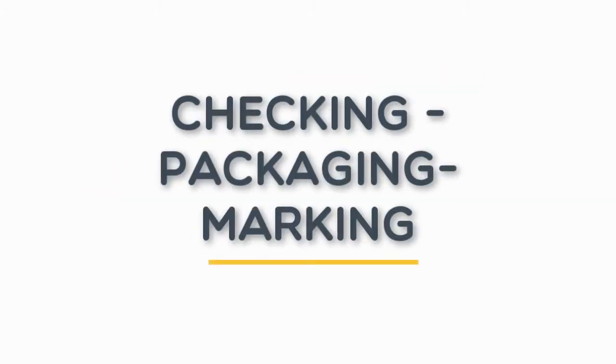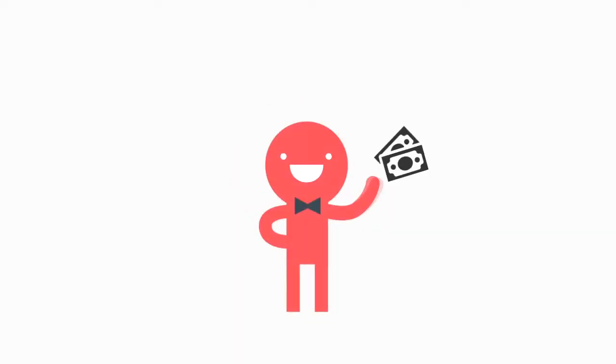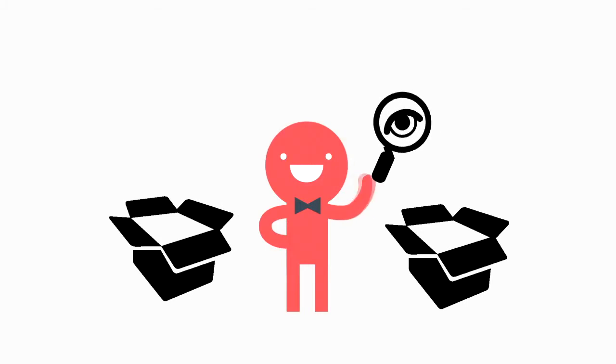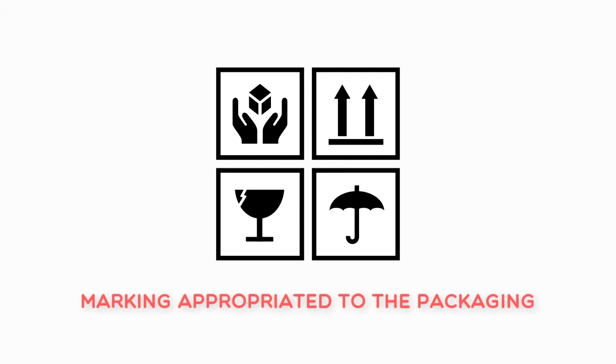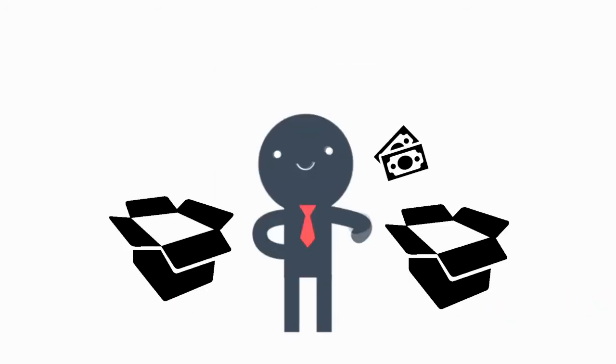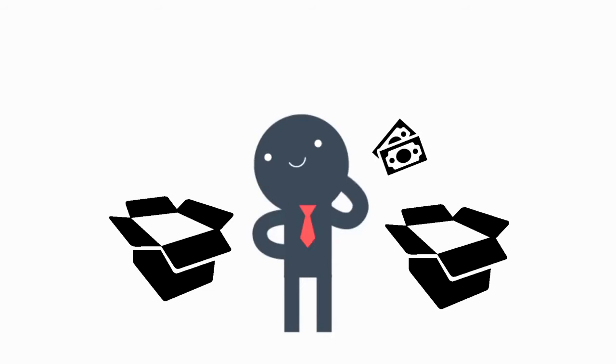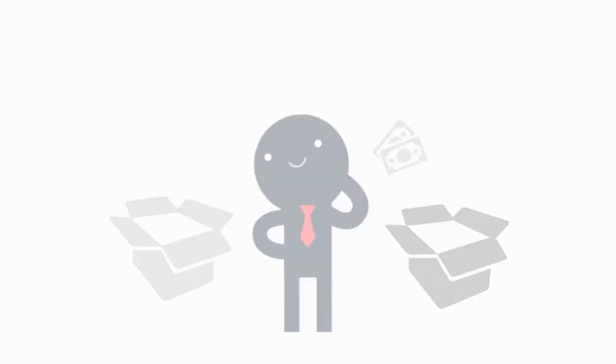Checking, packaging, and marking. The seller has to pay all costs associated with checking the quality and quantity of the goods to be in conformity with the contract. Also, he has to provide pre-shipment inspection as required for the export formalities. Finally, he has to provide marking appropriate to the packaging. The buyer only needs to pay for pre-shipment inspections unless such is required by the country of export.